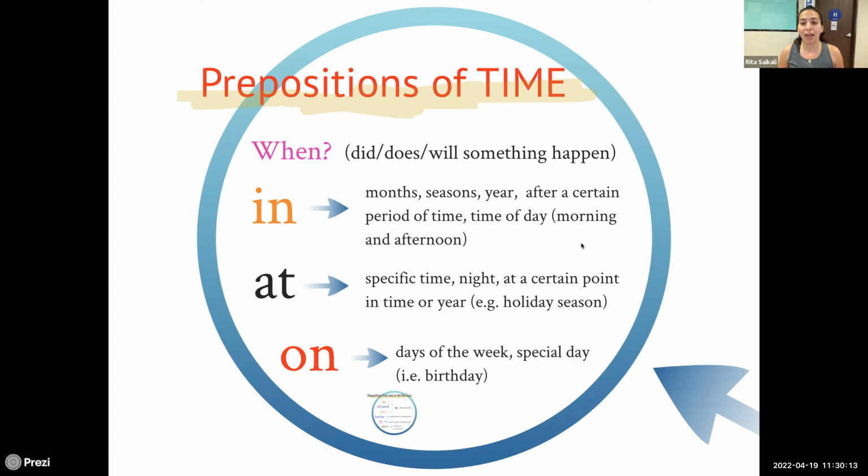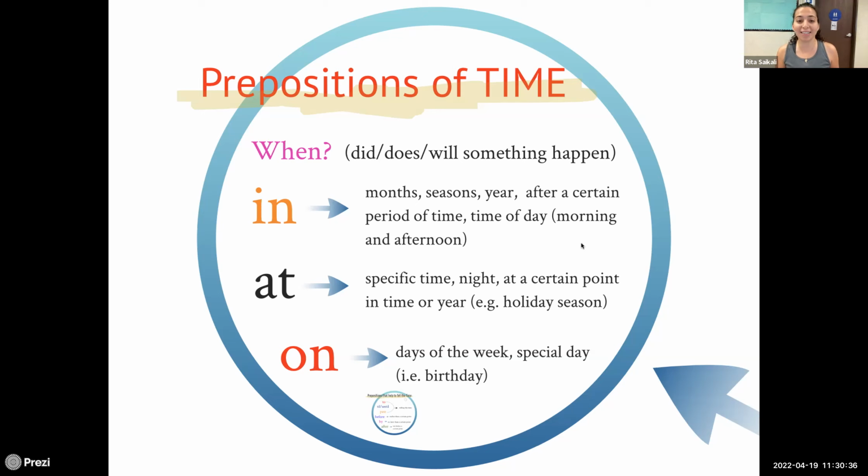It's almost as if the entire month is there or the entire season, and this is something that's in the middle of it. We also use it for certain times of day. For example, in the morning or in the evening or in the afternoon, okay?